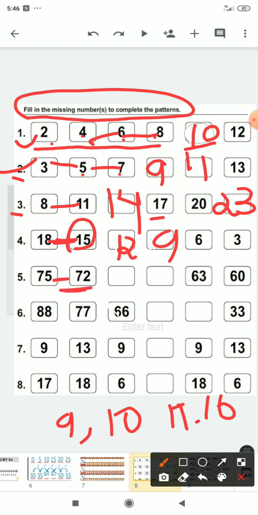And before 72, 71 will be missed, 70 will be missed, 69 will come. And then before 69, 68 will be missed out, 67 will be missed. What comes? 66. And then 65, 64 missed, 63. Okay.